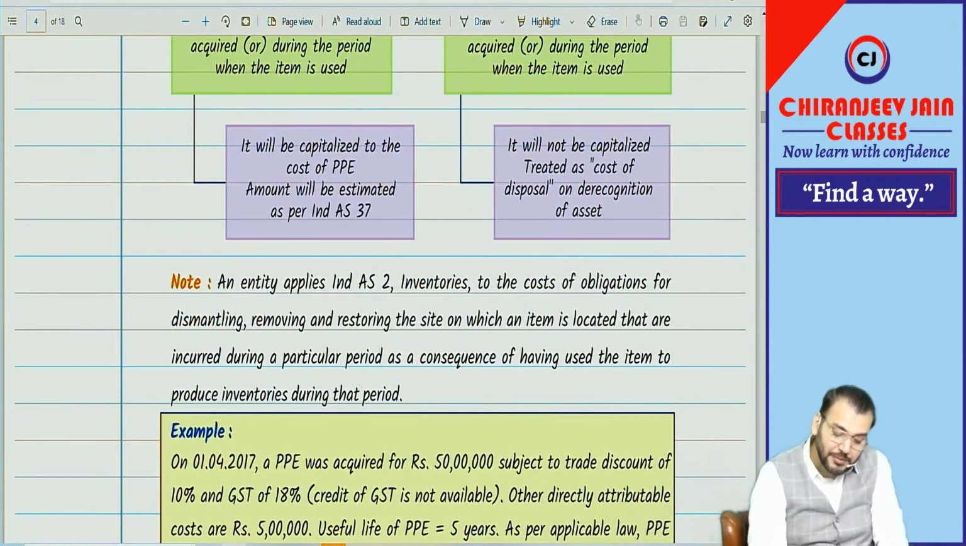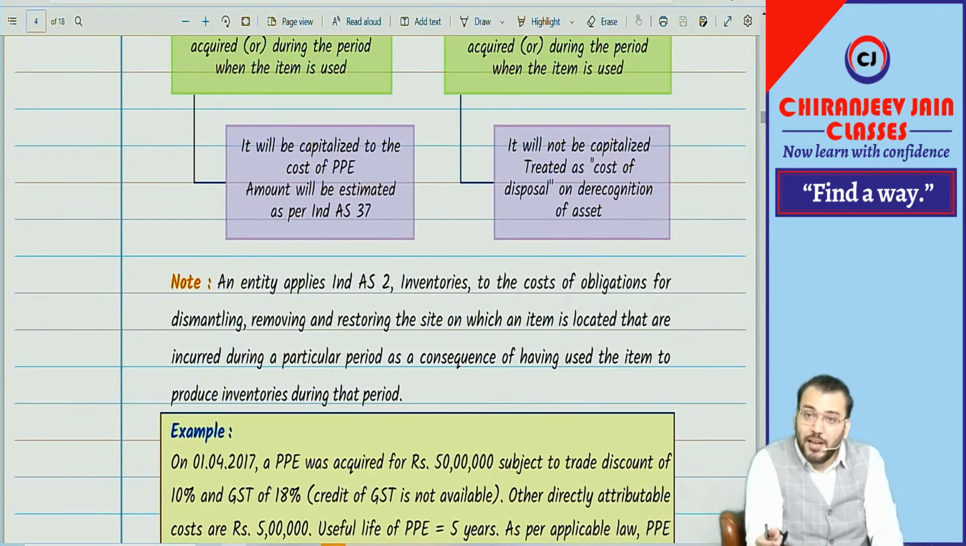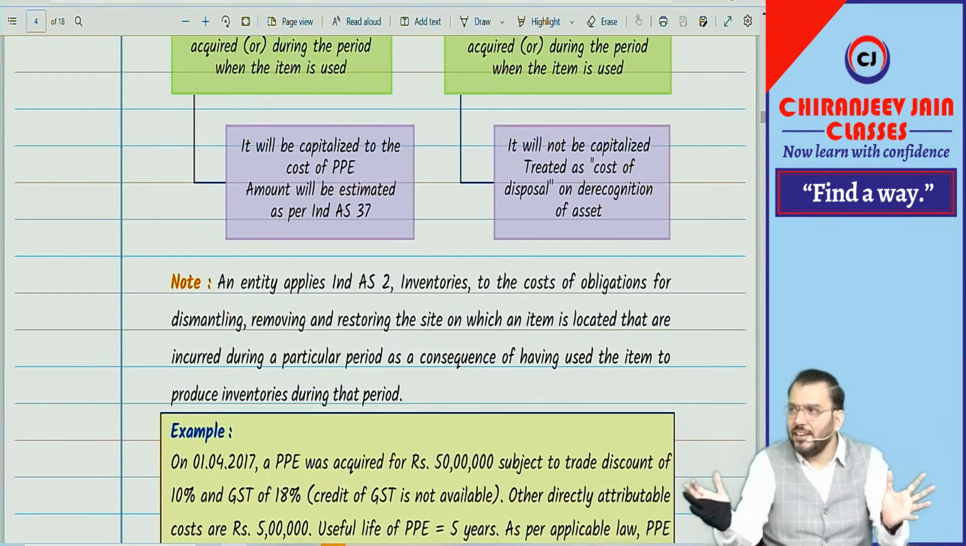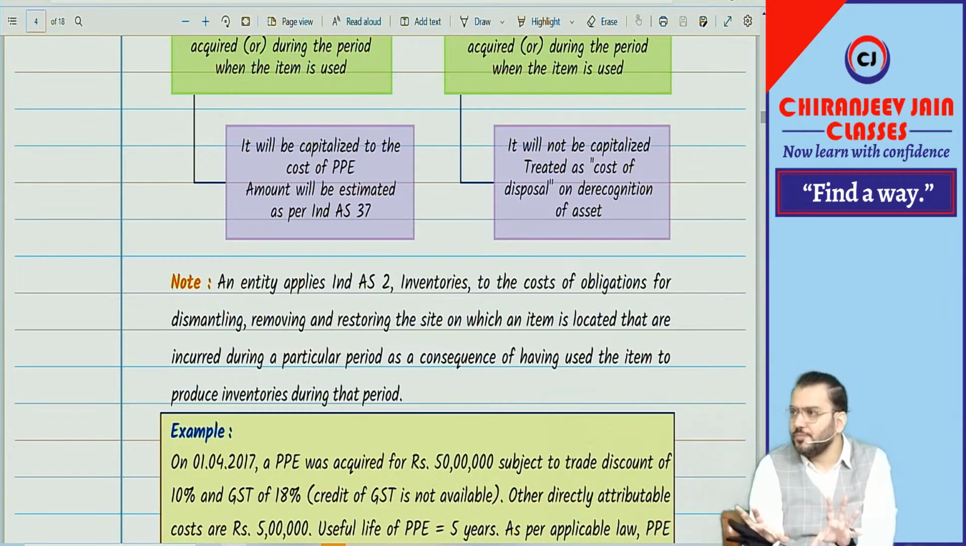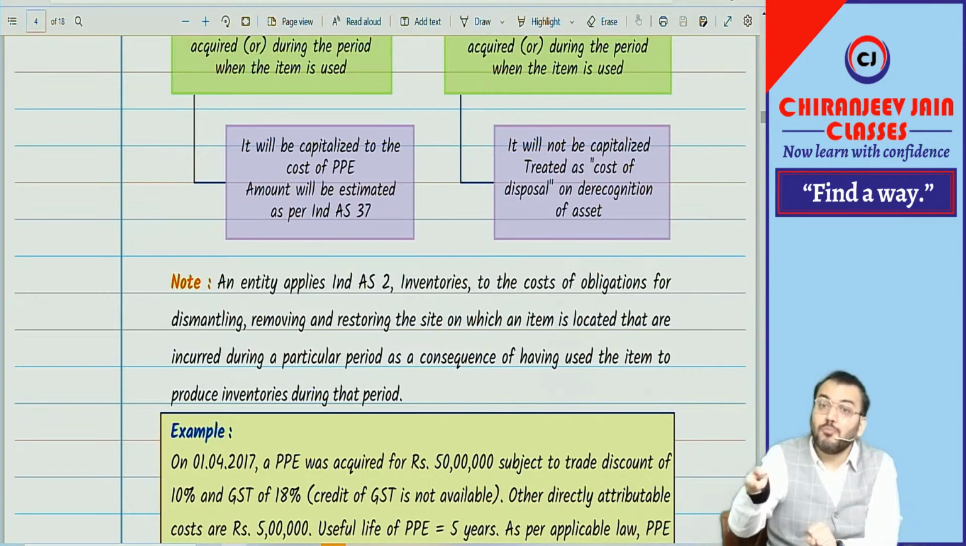But then one note I have given. An entity applies Ind AS 2 to the cost of obligation for dismantling, removing and restoring the site on which it has been located that are incurred during a particular period as a consequence of having used the item to produce inventory during that period. Suppose this is the area where we are doing production of some goods, and we have done some alteration in this premises, and this alteration is required for production of those goods.